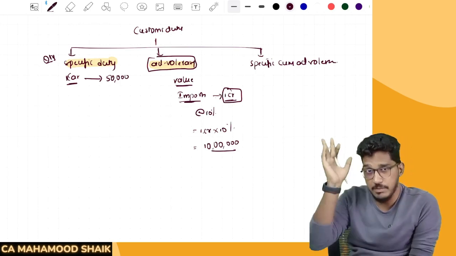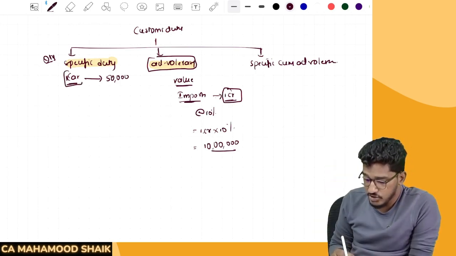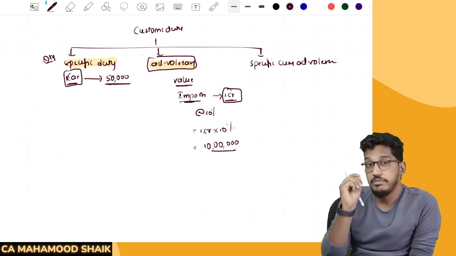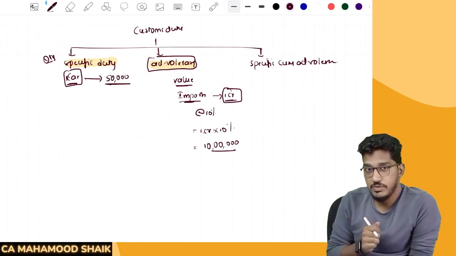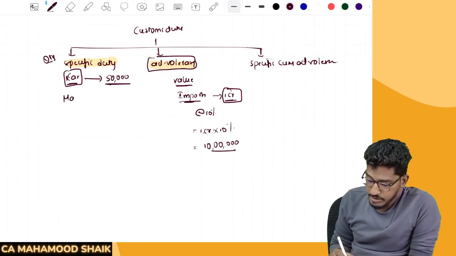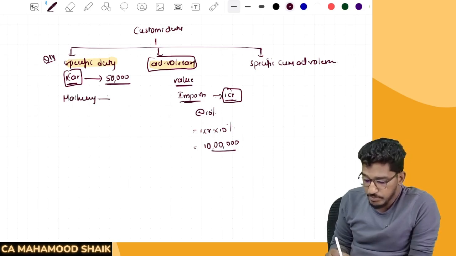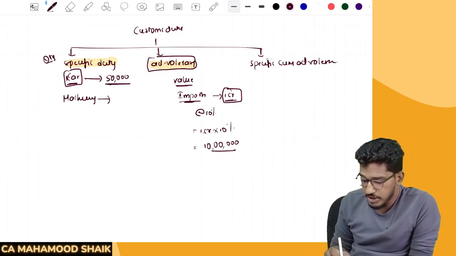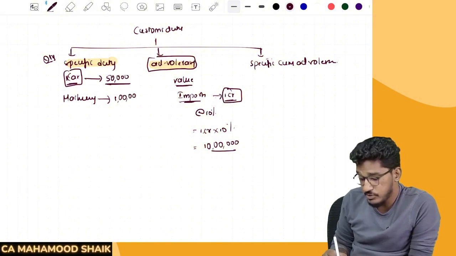They will say a specific amount. If you are importing a car, for each quantity of the car, you are required to pay 50,000 rupees of customs duty, irrespective of its value. Or say, for example, I am importing some machinery. The government told if you are importing machinery, for each quantity of the machinery you are importing, you are required to pay 1 lakh rupees of customs duty.